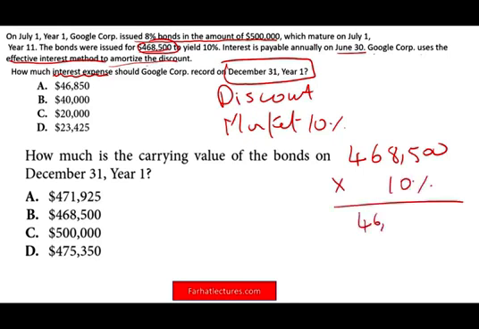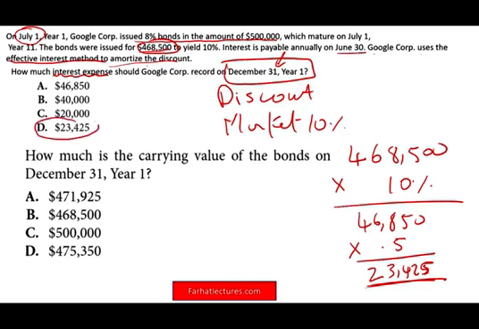That's going to give us $46,850. Be careful, be careful. We're being asked on December 31st. The bond was issued July 1st, and this is a common theme that you will see on the CPA exam when they try to trick you with the date. So be careful about the date. So you only compute this for 0.5, which is half a year, which will give you $23,425. Therefore, interest expense as of December 31st is $23,425.